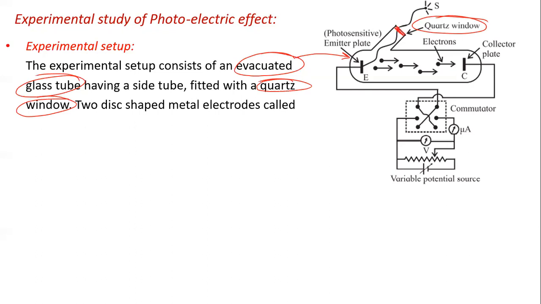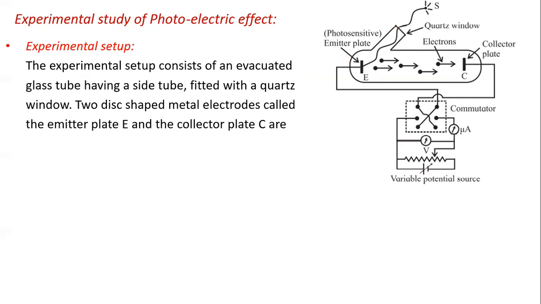Two disc-shaped metal electrodes are called the emitter, shown by E, and the collector plate C. These are the two electrodes fixed at the two ends of the tube. E is at one end and C is at the other end.